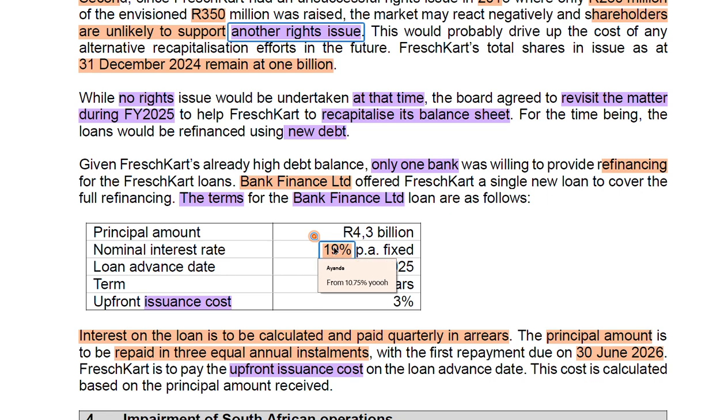That is why the interest rate is way higher than where it currently is with the other loans. The loan advance date will be 1 July 2025. The term will be 3 years, and we need to pay an upfront issuance cost of 3% of this amount.